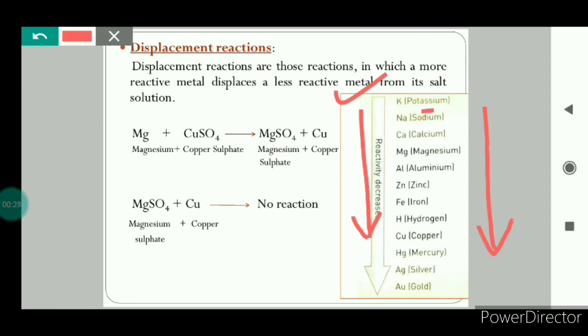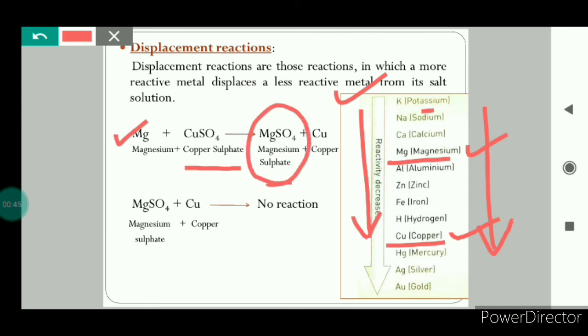Let us try to compare the reactivity of magnesium and copper. Magnesium is at a top position as compared to copper. That means magnesium is more reactive and copper is less reactive. So magnesium can displace copper from copper sulfate and it will form magnesium sulfate. But in another situation, if a copper strip is placed in magnesium sulfate solution, then copper cannot displace magnesium from magnesium sulfate solution because copper is less reactive than magnesium.